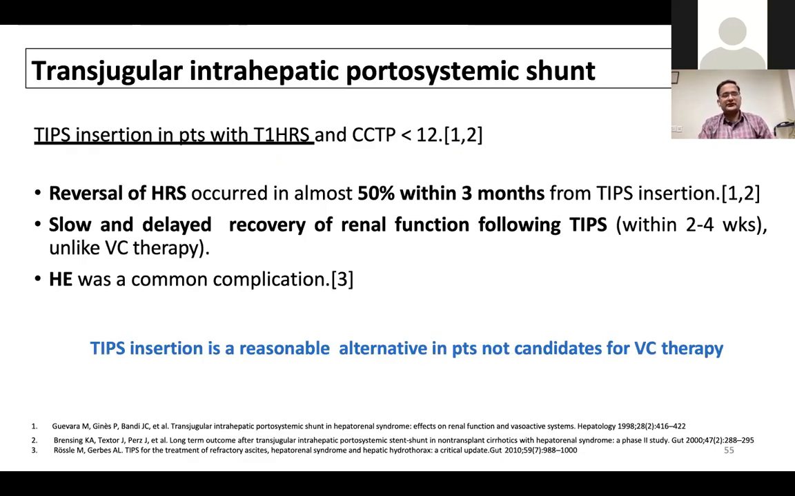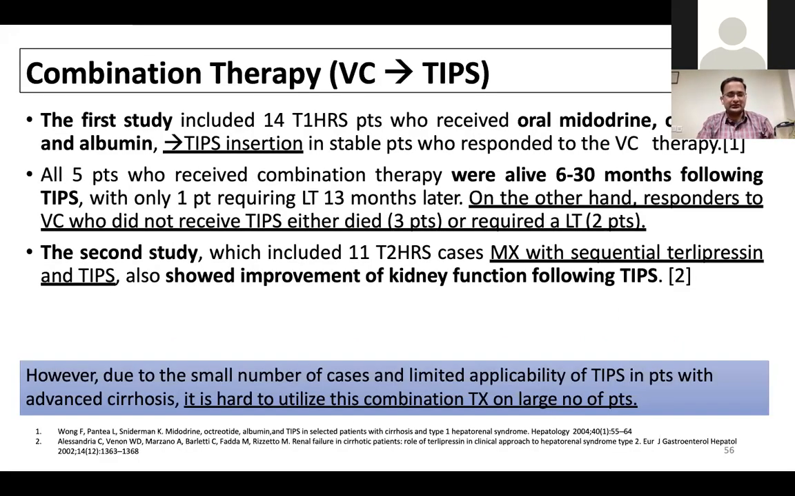So with TIPS, reversal of HRS occurs in nearly 50% within 3 months, and at least the rapidity of refilling of ascites, worsening of AKI, or readmissions because of ascites and AKI will be decreased. Sometimes patients can have delayed recovery. Of course, HE is a complication. It's a very good alternative, and it should definitely be thought of in every patient who has difficult-to-treat HRS or who has refilling ascites.